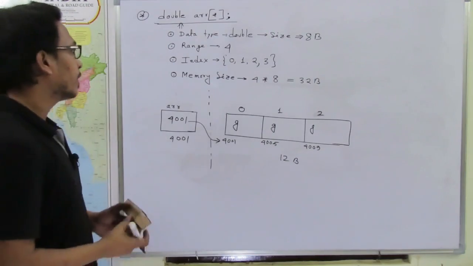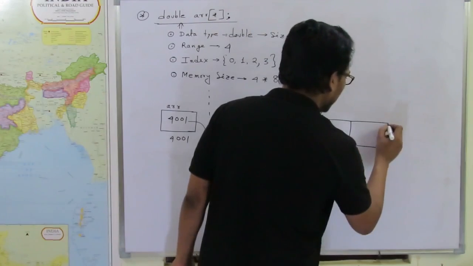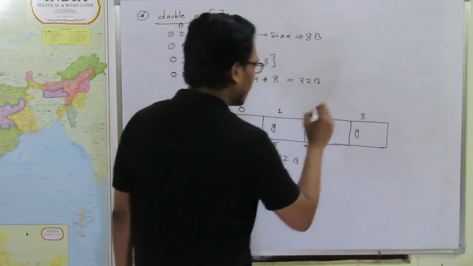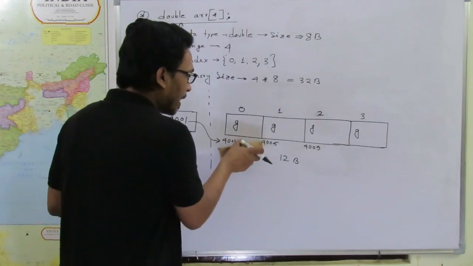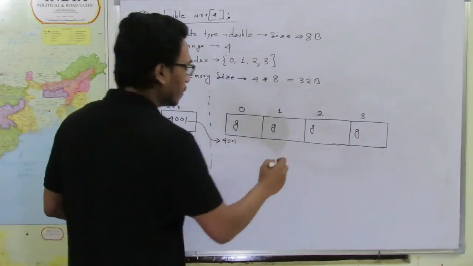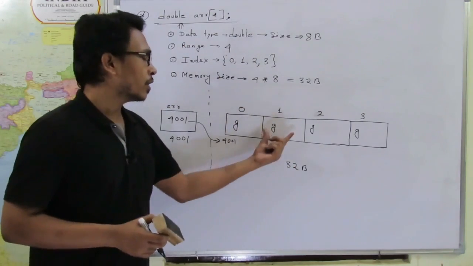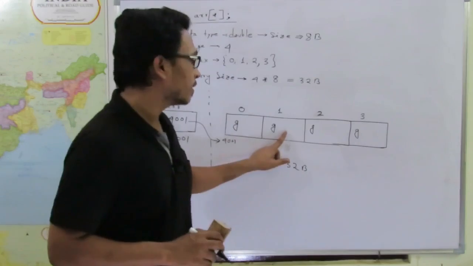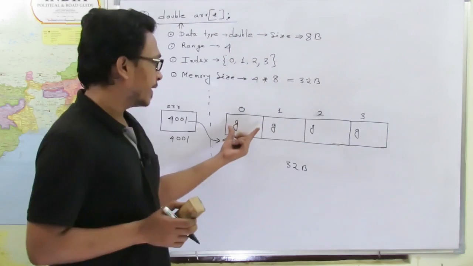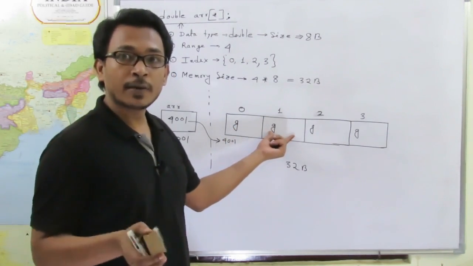Clear? Now memory allocation. So how many smaller blocks will be there? 4 smaller blocks will be there, and the last index will be 3, initialized with garbage value, and the address will change here. Here how many total bytes are there? Total 32 bytes are there. Look, the first byte is 4001 and it contains 8 byte total. So what will be the first byte of the next block?